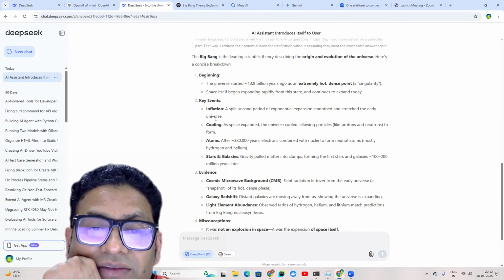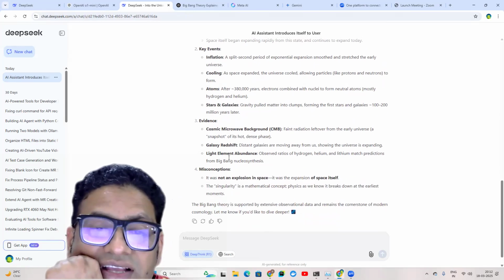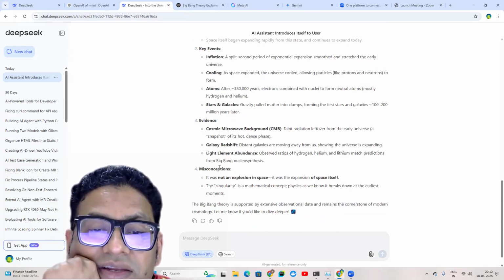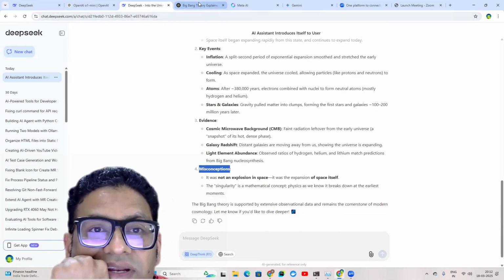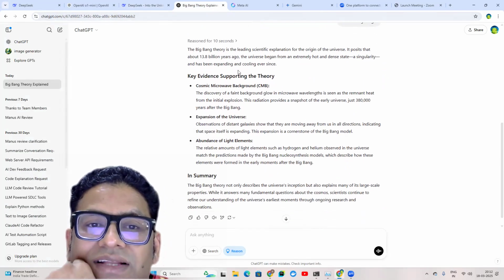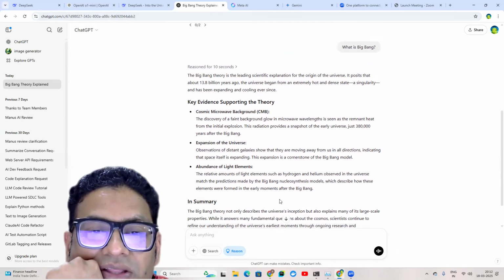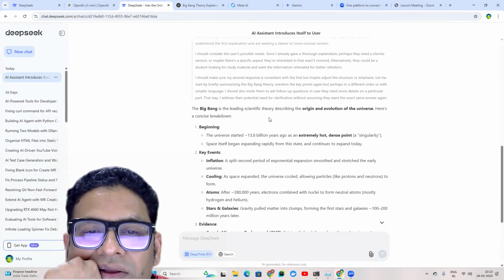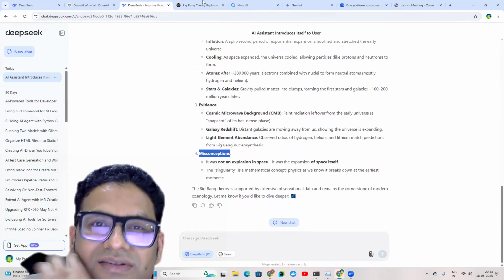Then the key events like inflation, cooling, atoms, stars in the galaxy, evidences, cosmic microwave background, galaxy redshift, light element abundance, and then misconceptions, right? This is from the DeepSeek R1. Same thing I asked with the ChatGPT O1 mini, right? And this is what we are getting, the Big Bang theory, right? So DeepSeek R1 really looks a bit formatted properly and it looks good, right?